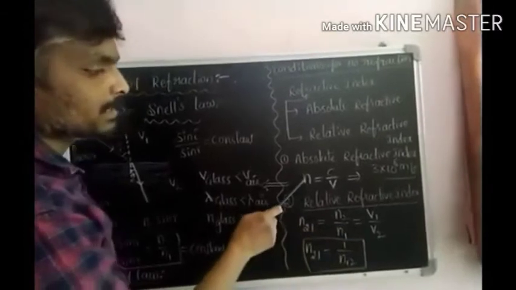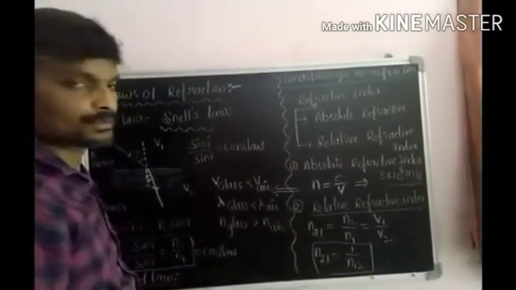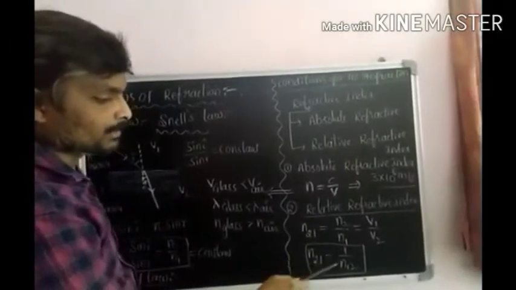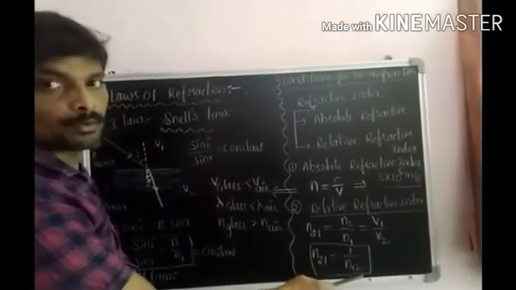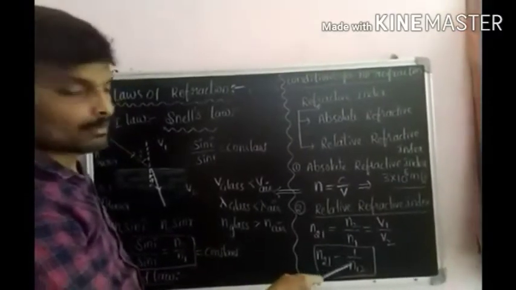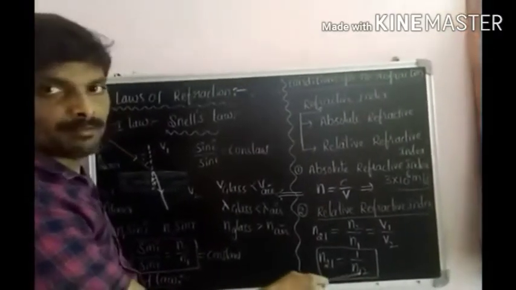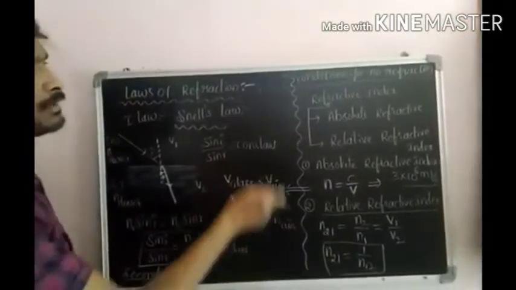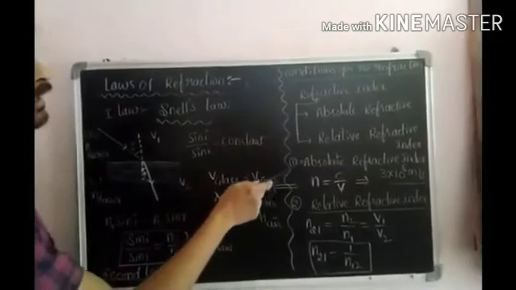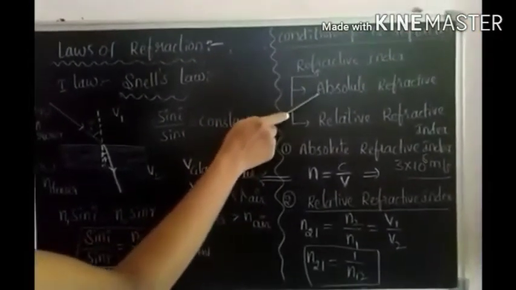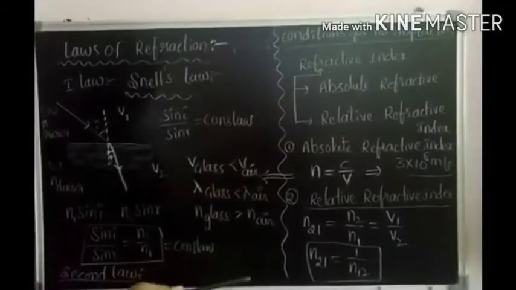Why? Because the relation between N and V is inversely proportional. And N21 equal to, we can write, 1 by N12. Refractive index of the second medium with respect to the first medium equals 1 by refractive index of the first medium with respect to the second medium. So we discussed refractive index. It is classified into absolute refractive index and relative refractive index.